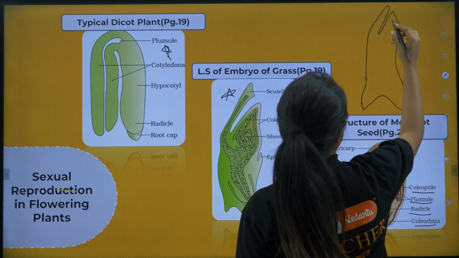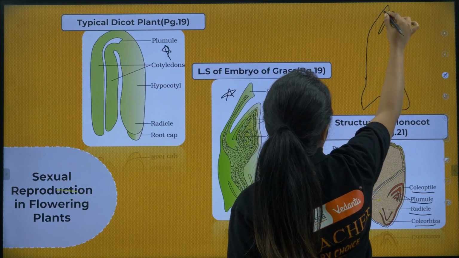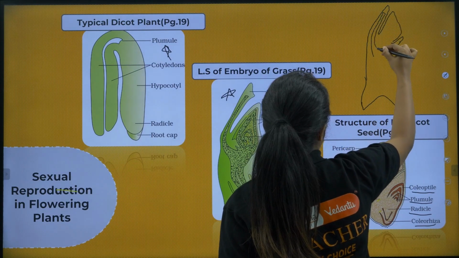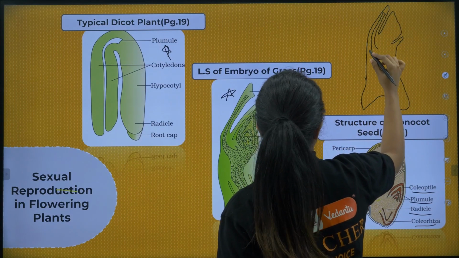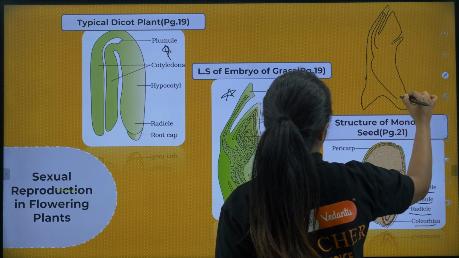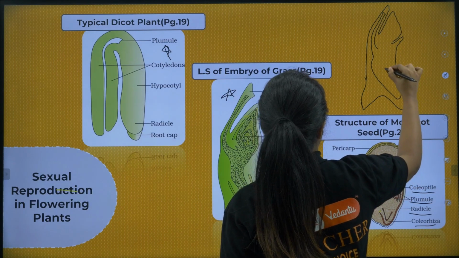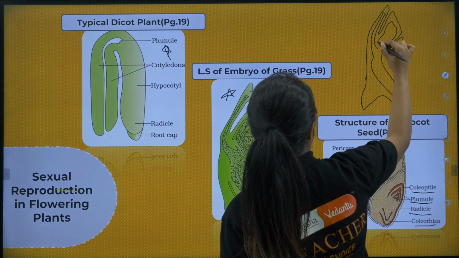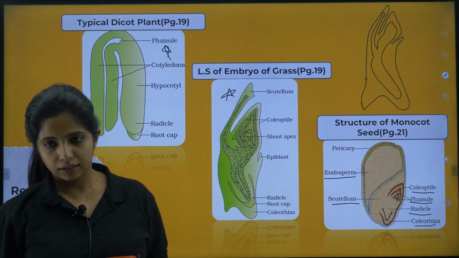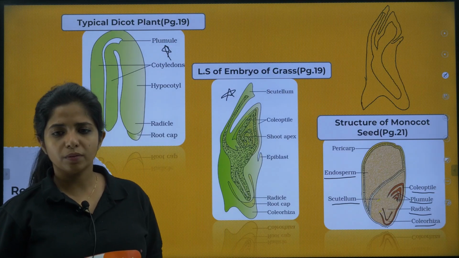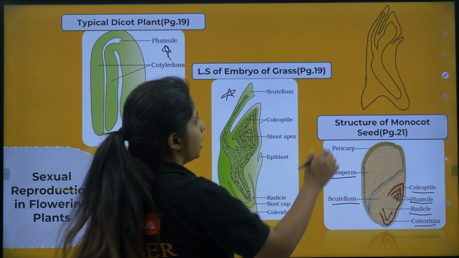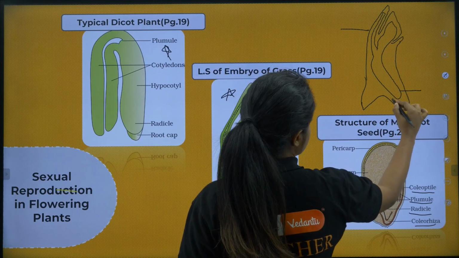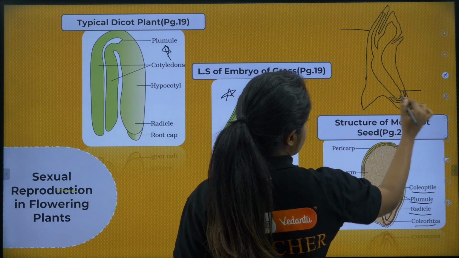Okay, I am making a smaller image. Over here you have the scutellum, and then it goes up here, comes up over here, goes to that side. From there again it is going to get connected like this. But I do not prefer this image because nothing is clear over here, and they call this region scutellum, they call this the radicle, and this the root cap, and then this the coleorhiza.